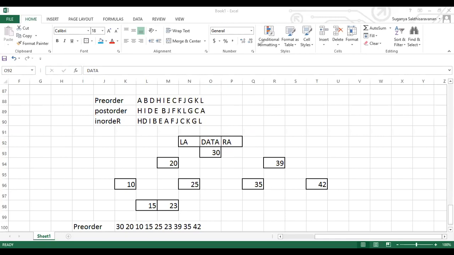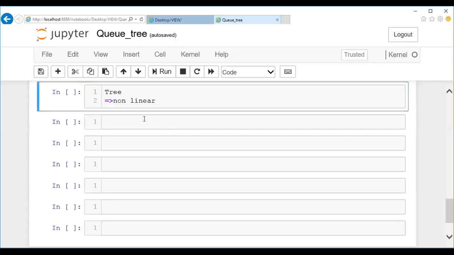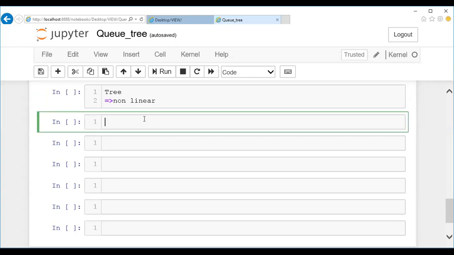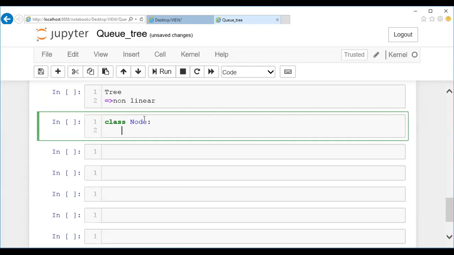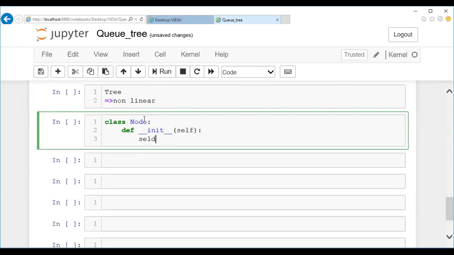Now let me go on to the program directly. Here we are going to have two classes. What are the classes? One class is called node. This node class is going to have overall 3 elements. So here let me have an init function. And this is going to have the data part as usual. The data part is going to be there.